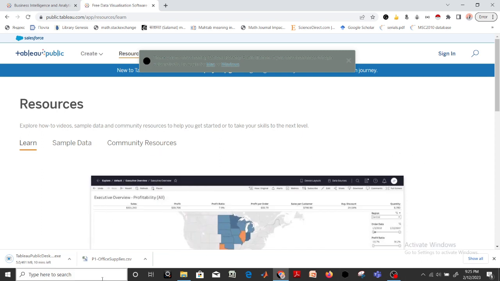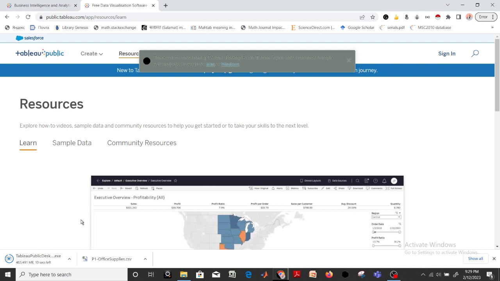So it is downloading, and it is almost a 490 MB file, so it is going to take 10-15 minutes. The downloading part is about to be completed. Before that, make sure you have a 64-bit system. It is going to take a few more seconds. After that, we will see how to install it on our system.